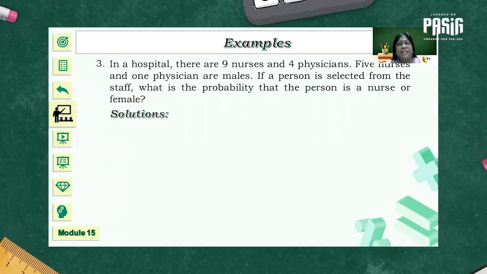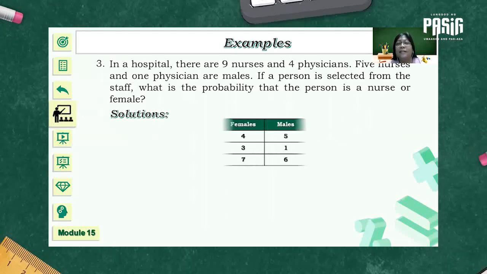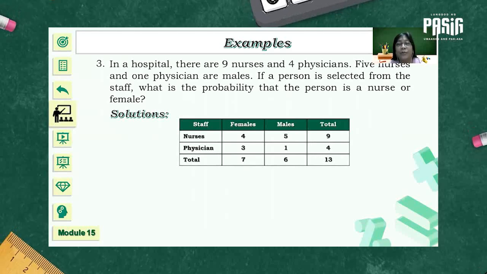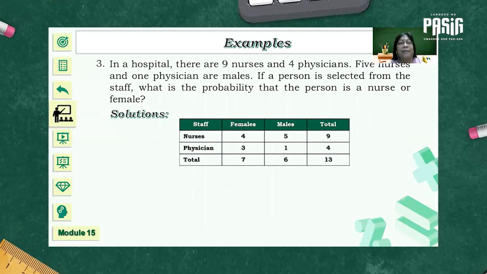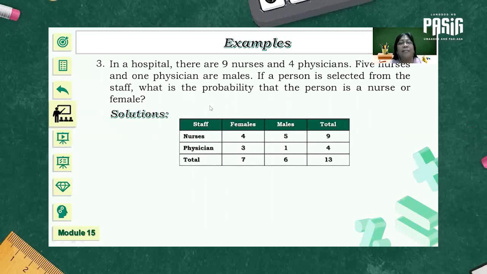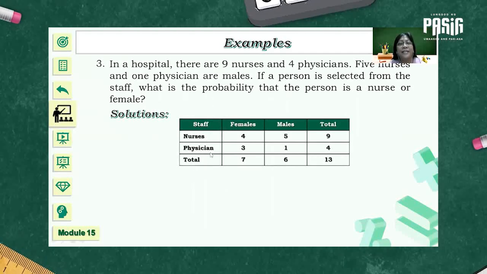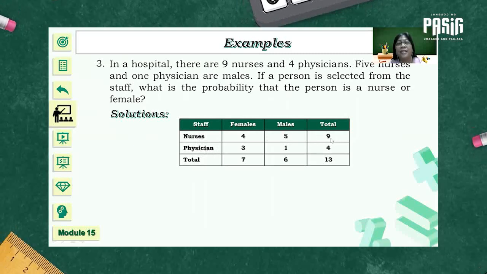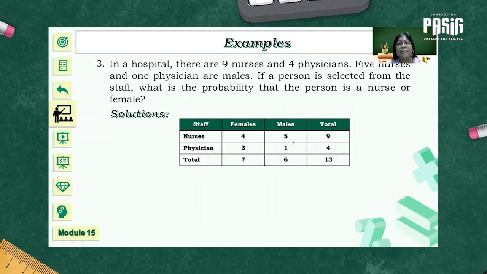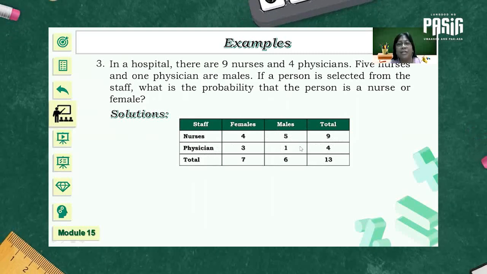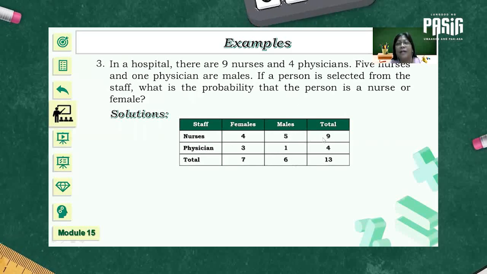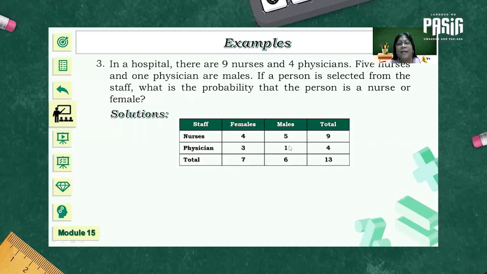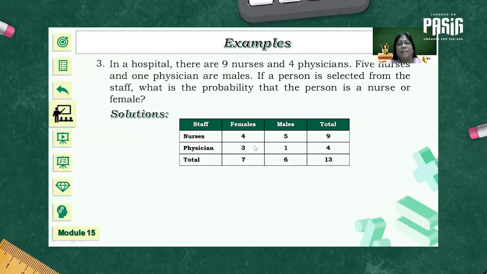How are we going to solve this kind of problem? I think a two-way table will help. Is this part of the given? No. You will be the one to make the two-way table. You can see that we have 2 kinds of staff, nurses and physicians. And there is a total of 9 nurses and 4 physicians. 5 nurses and 1 physician are males. Therefore, 9 minus 5 will give you 4 female nurses. 4 minus 1 will give you 3 female physicians.